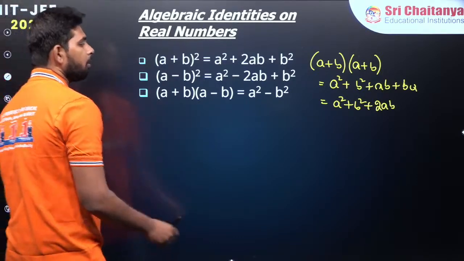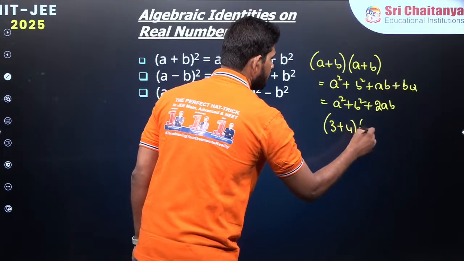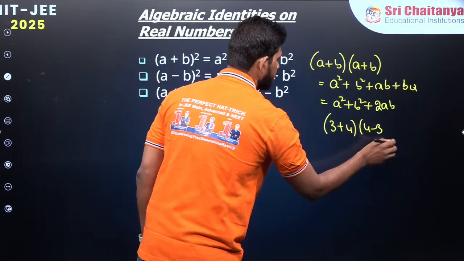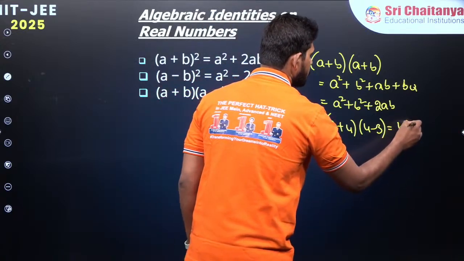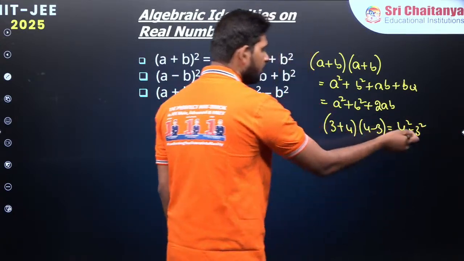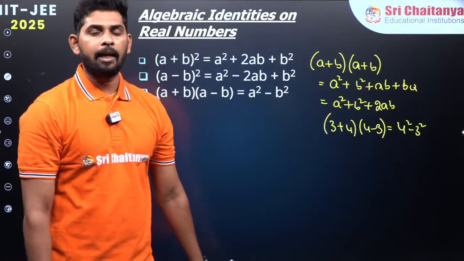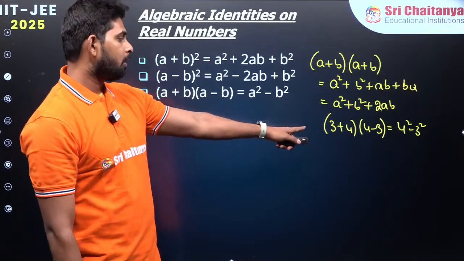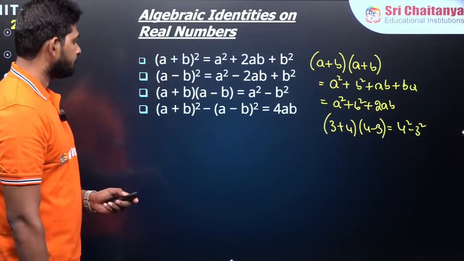For example, I want to multiply two numbers: 3 plus 4 and 4 minus 3. Instead of simplifying directly, you can write 4 square minus 3 square. This is a simple thing, but you will meet it again in integration and other topics, where it will be more difficult. For now, I am going to give this one here, right?